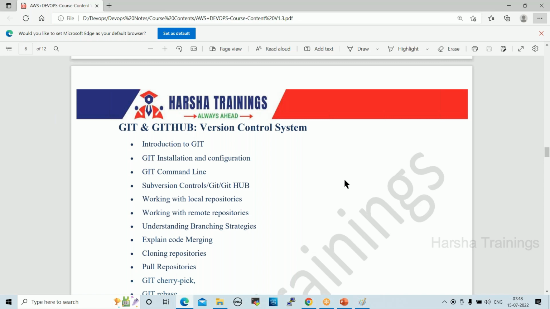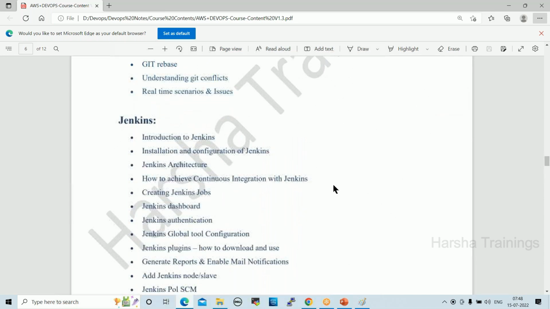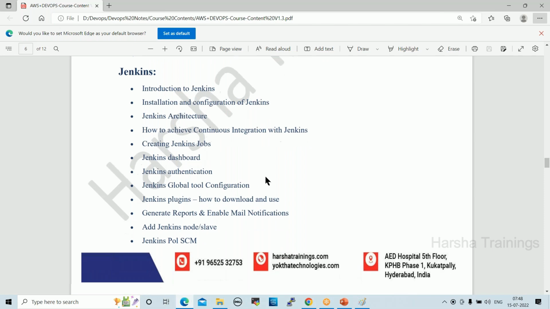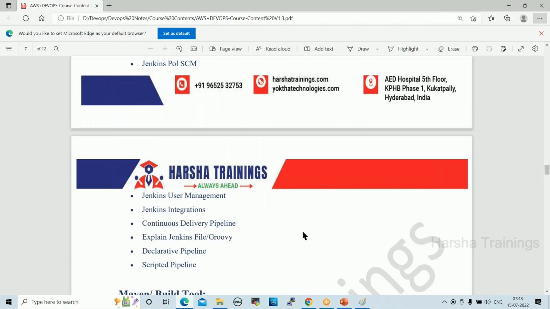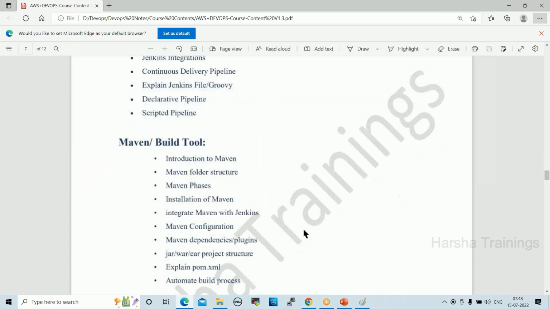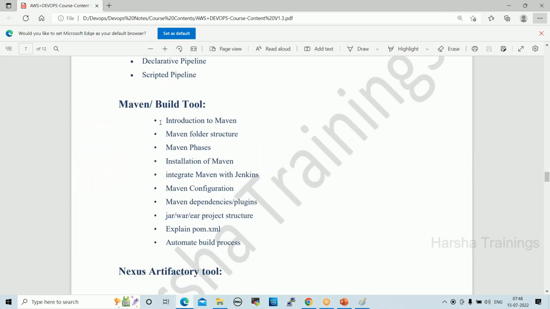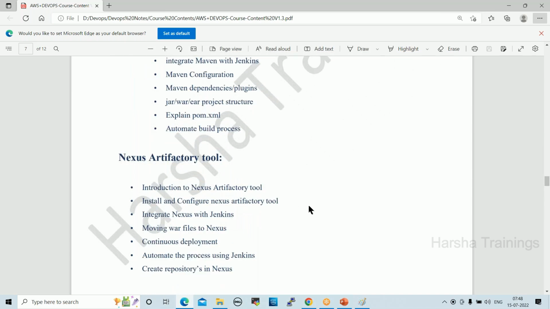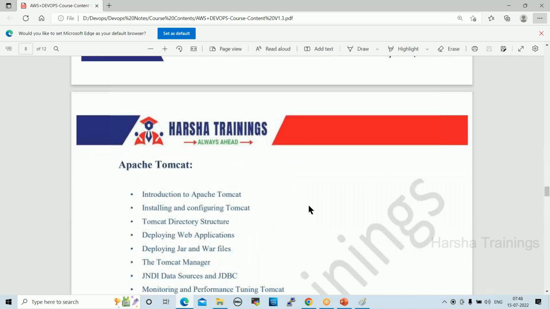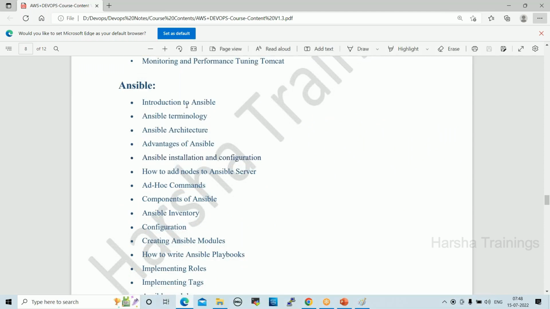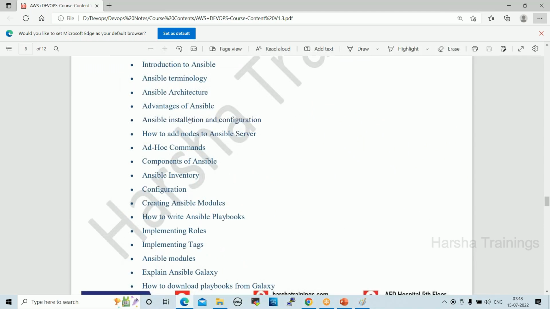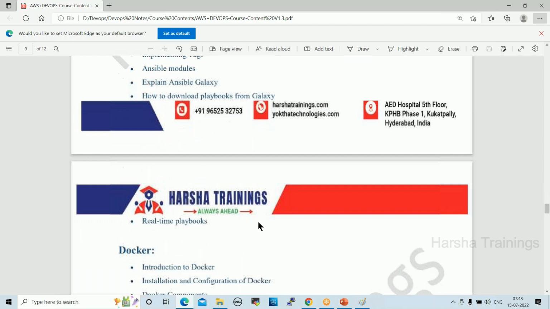Topic wise, I give you FAQs and challenges, real-time challenges, day-to-day activities, and documents, soft copies. Okay. Next one, Jenkins modules. Right. So Maven build tool, Nexus architecture tool. After that, Apache Tomcat, Ansible modules. These are the Ansible modules.